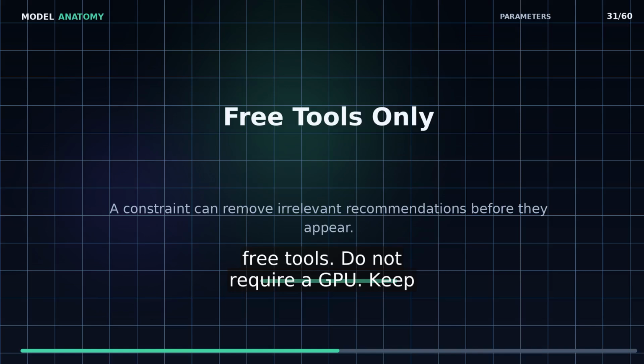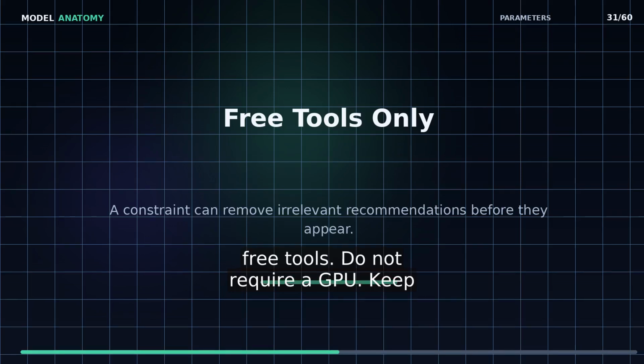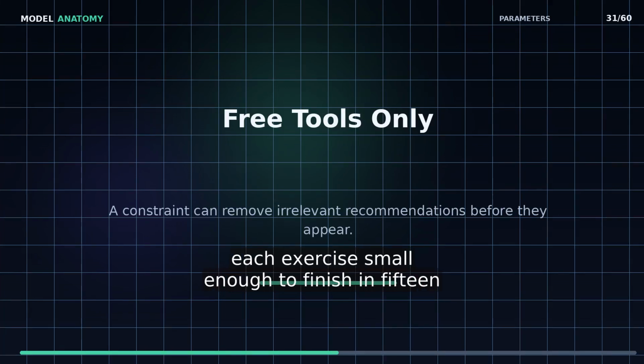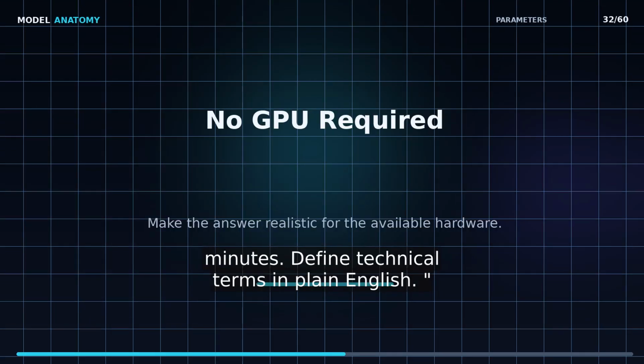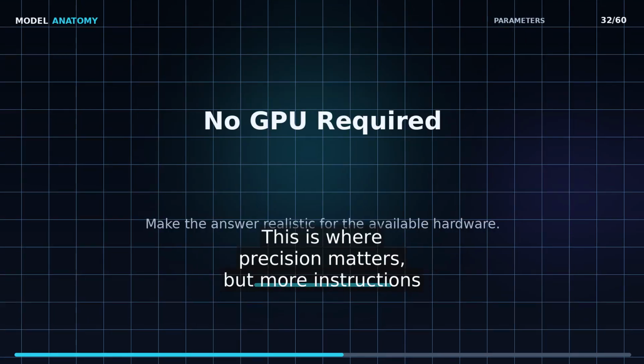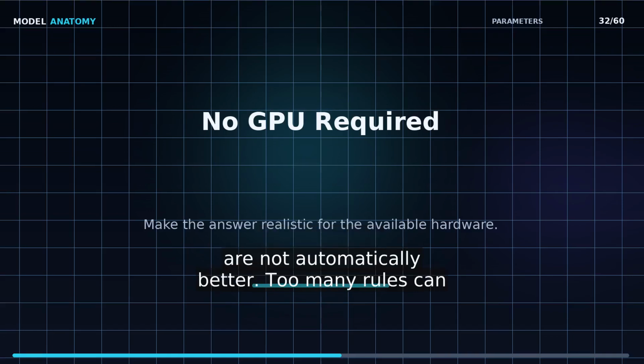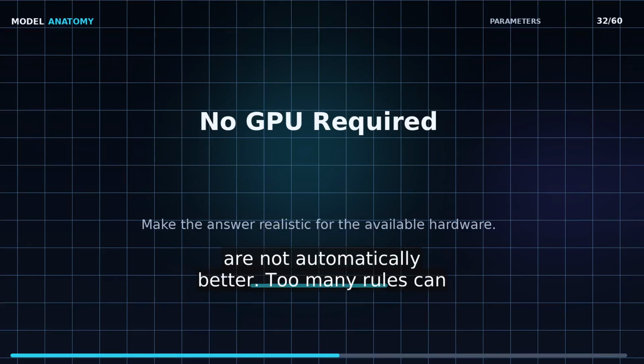Our prompt could add, use only free tools, do not require a GPU. Keep each exercise small enough to finish in 15 minutes. Define technical terms in plain English. This is where precision matters, but more instructions are not automatically better. Too many rules can conflict.